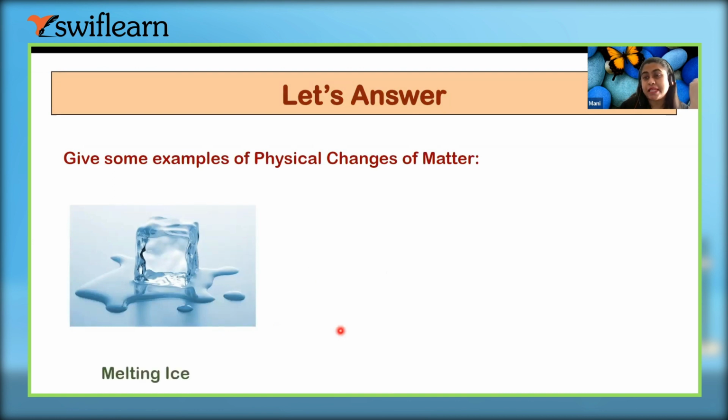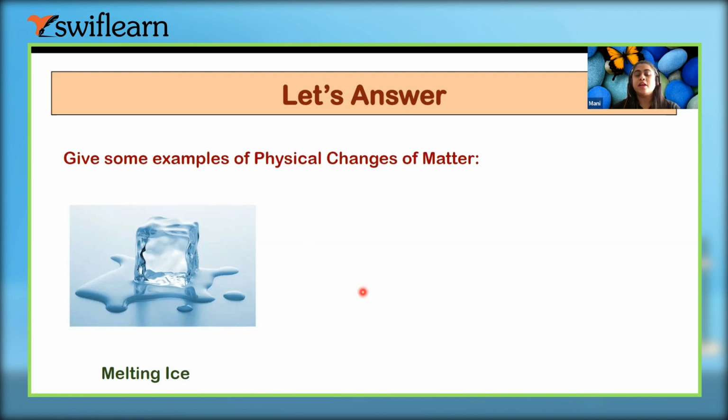The melting of ice is a physical change. Why? Because it is reversible: it can be changed into water and then again into ice, and the appearance has changed, but H2O is still H2O.